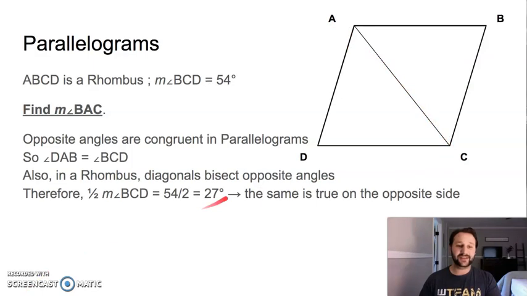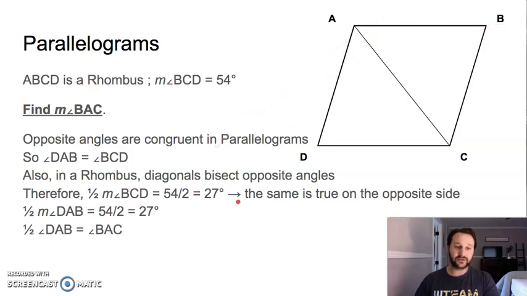So here we know that the diagonals bisect opposite angles, so that will tell us that 1/2 of the measure of angle BCD is 27. So we know that this angle right here, BCA and DCA, are both 27 degrees. And 1/2 of the measure of DAB is going to be 27.